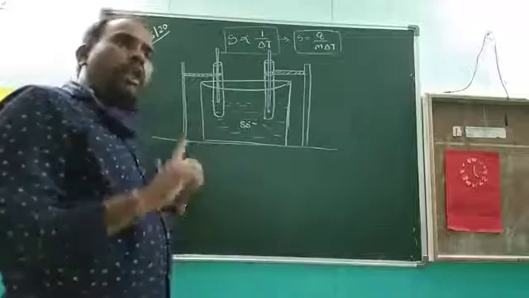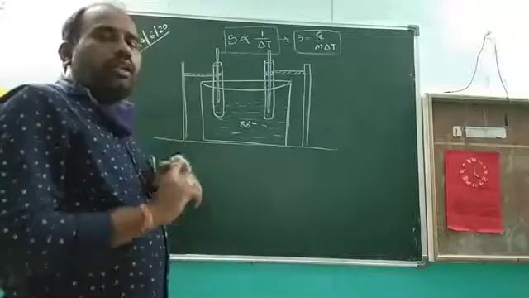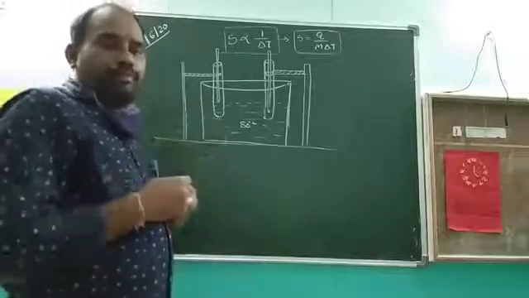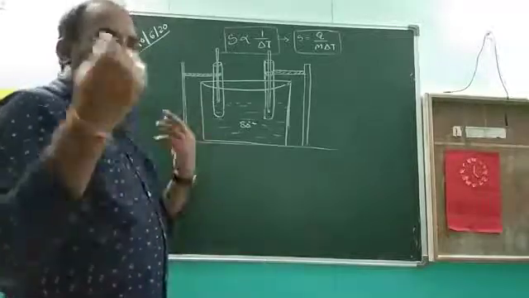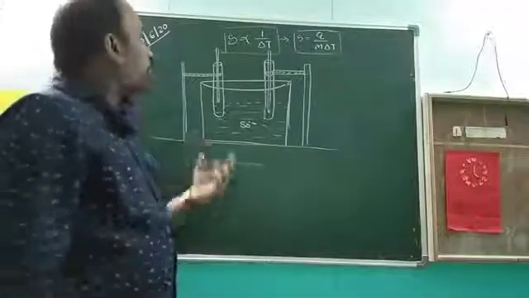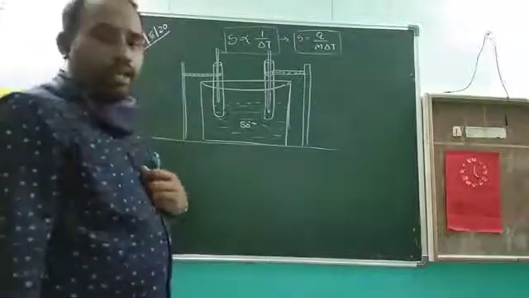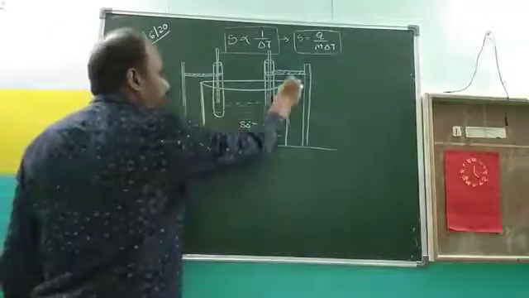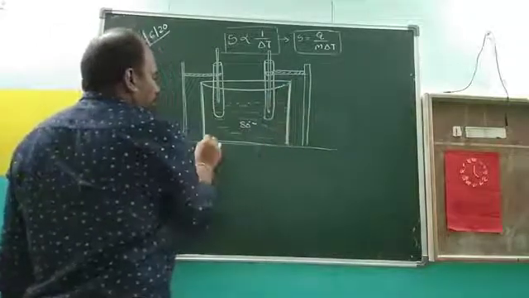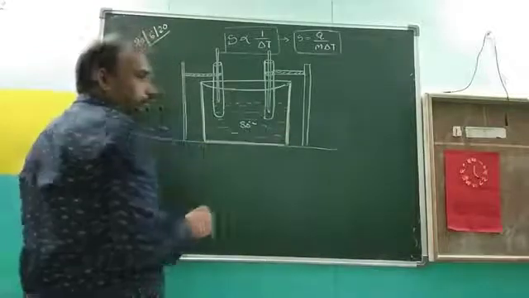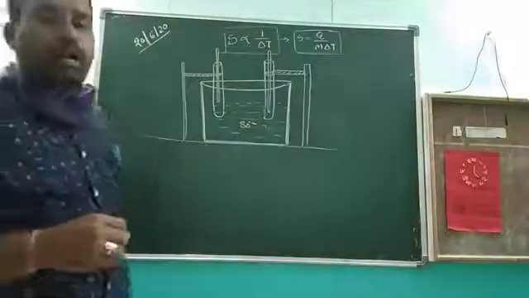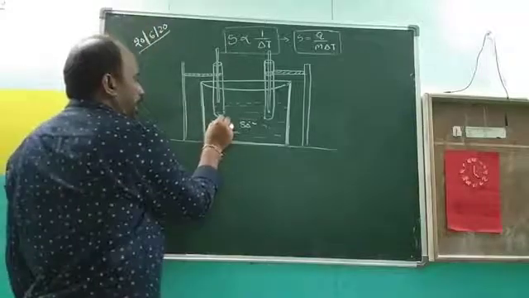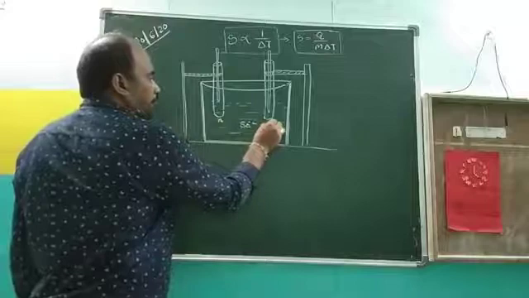Next one, all the substances do not have the same rise in temperature when given the same heat energy. So these two conditions we prove in this activity. After that, we should take the same quantity of coconut oil and the same quantity of water. So this is test tube A, and this is test tube B.